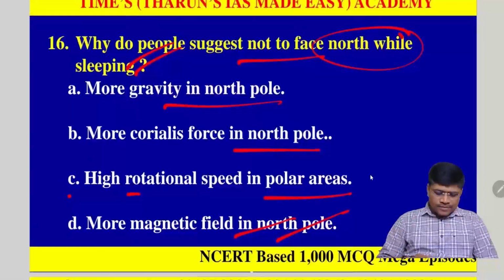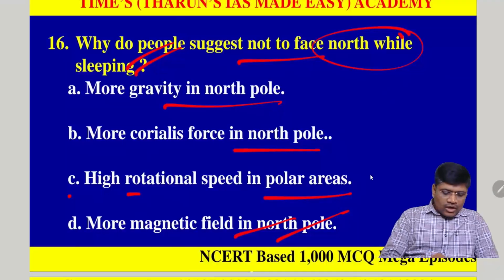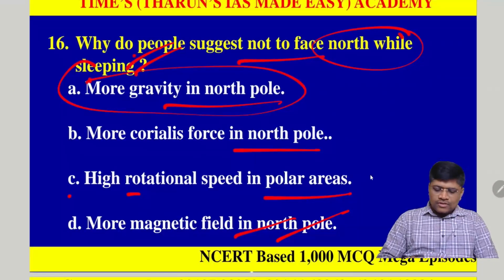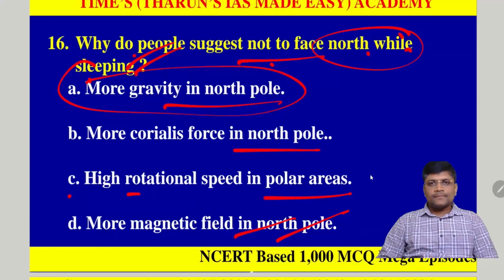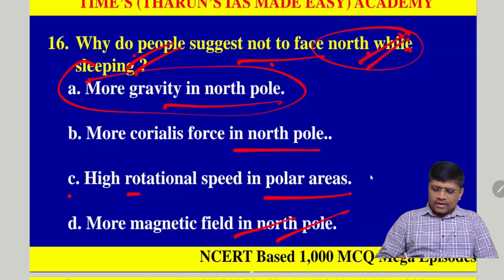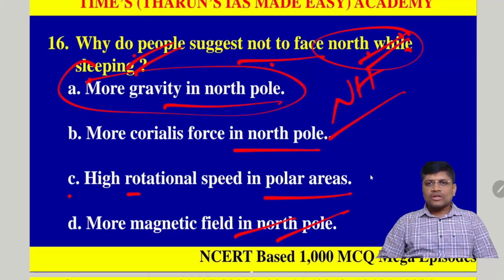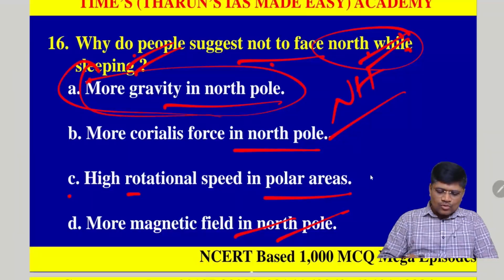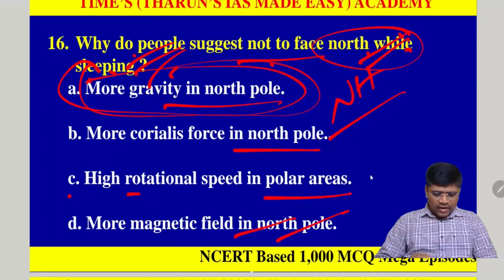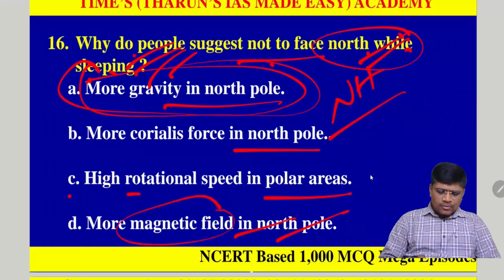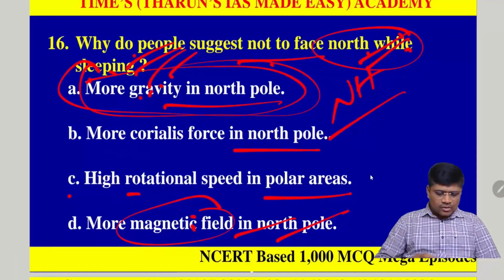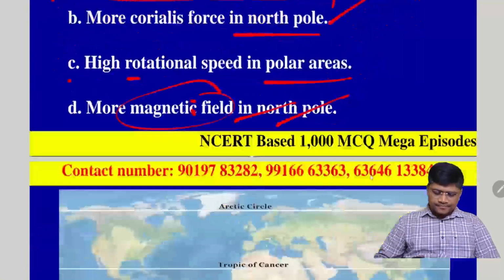So here the option is more gravity in the North Pole. Why do people suggest not to face north while sleeping? It is applicable to people residing in the northern hemisphere. They are not supposed to face the North Pole because of the more gravity. Even we can say the magnetic field also, but compared to the magnetic field, more gravity creates the major difference. So that's why option A is correct.